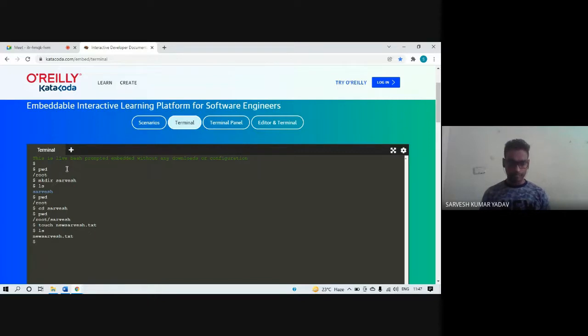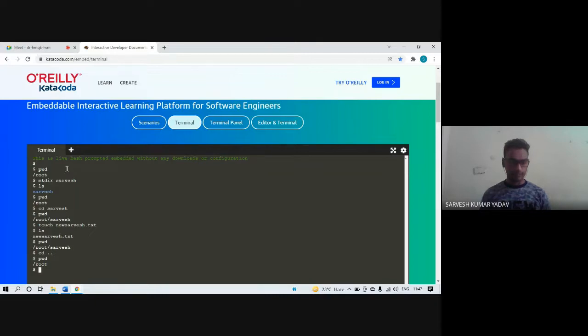Now my current working directory is Sarvesh. I want to go backward towards my root directory, so I can use cd .. and press enter. Now I have moved backward. Let me check. Yes, I have gone back to the root directory.